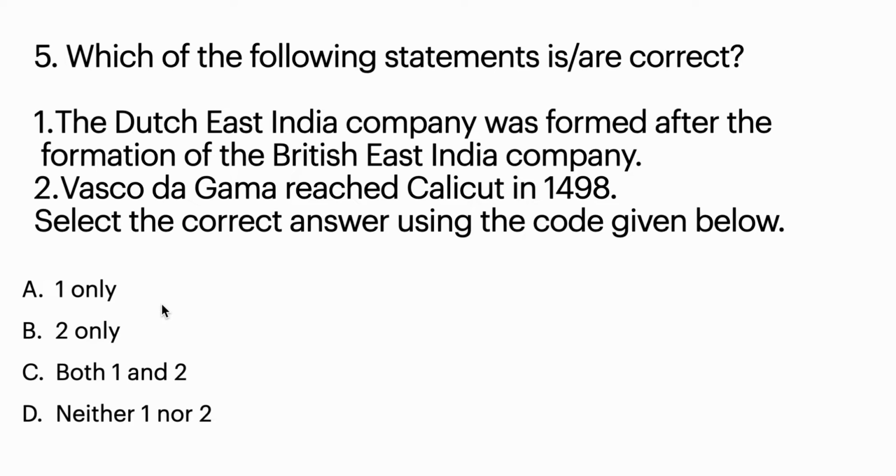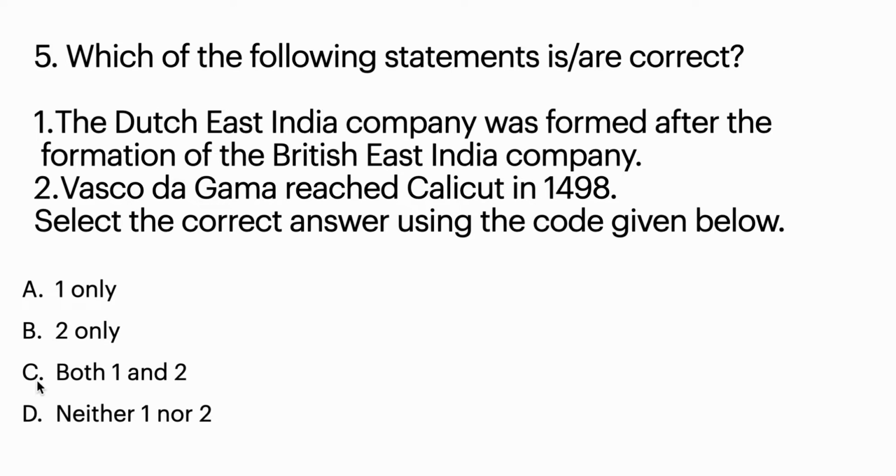Now the fifth question is, which one of the following statements is or are correct? First one is, the Dutch East India Company was formed after the formation of British East India Company. The second is, Vasco da Gama reached Calicut in the year 1498. Now we have to choose a correct answer using the code given below. Option A is 1 only, option B 2 only, option C 1 and 2, option D neither 1 nor 2.